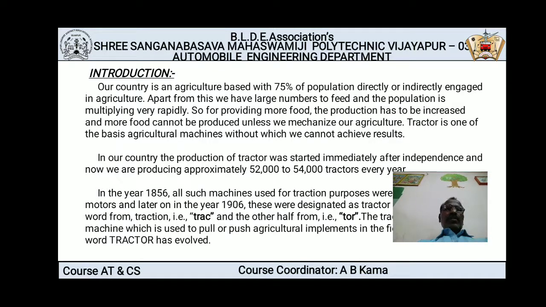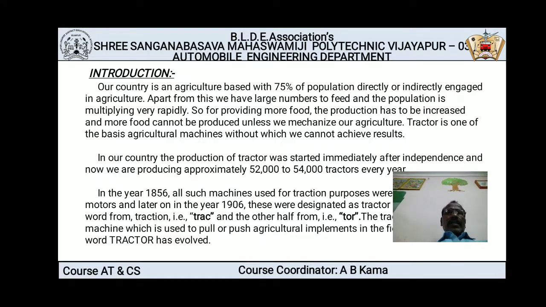So now, as you already know, 75% of the population of our India depends directly or indirectly on agriculture. Hence in olden days, according to the population, we used only manual agriculture. As the population increases, the demand for production also increases. According to that, we have to change to mechanize our agriculture. Hence the tractor is one of the basic agriculture machines that we are using.